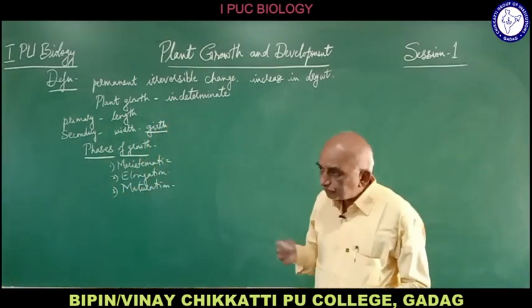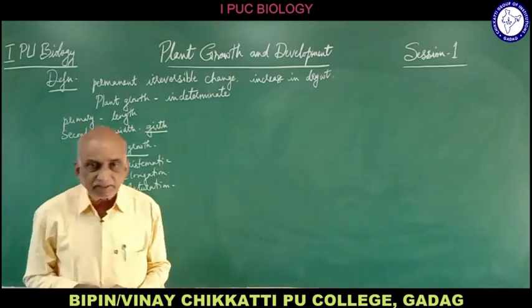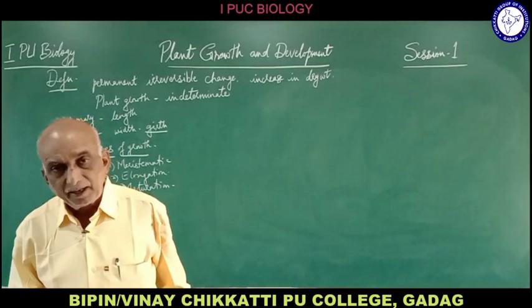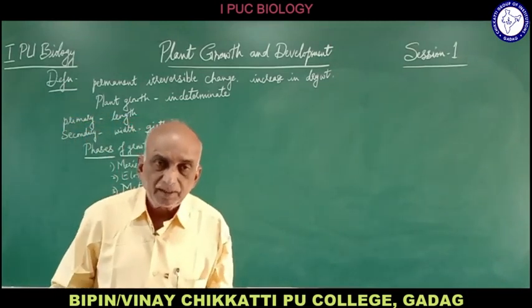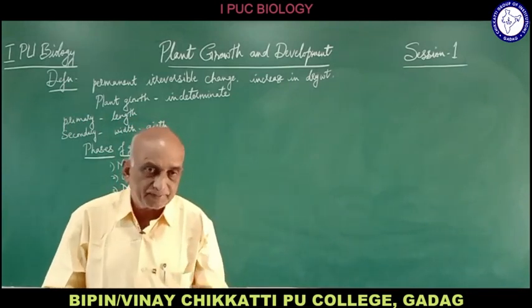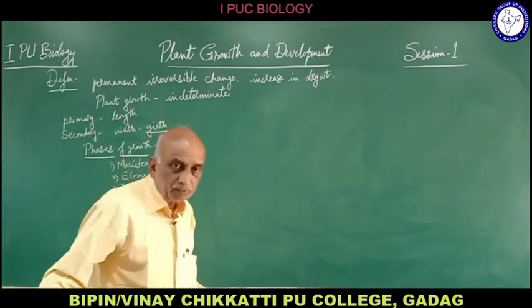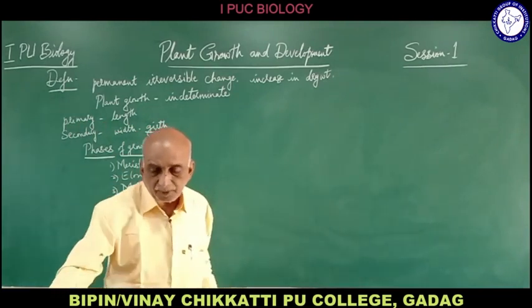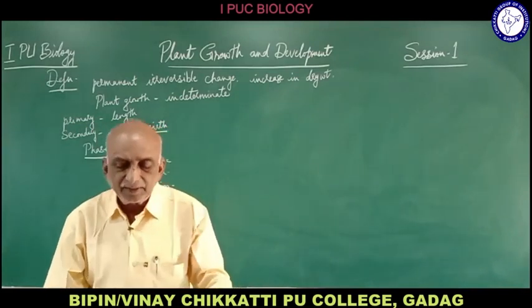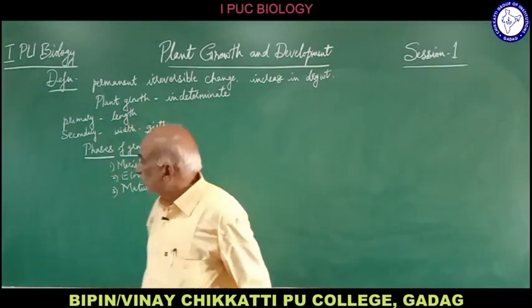So when a meristematic cell divides to form two daughter cells, each daughter cell will enlarge to acquire the size of the parental cell, and thus the two daughter cells will resemble the parental cell due to the enlargement. This is called the elongation phase. The cells elongate, increasing in size due to protoplasm synthesis and cell wall deposition, and also increased vacuolation. All these bring about the elongation or enlargement of the newly formed daughter cells.